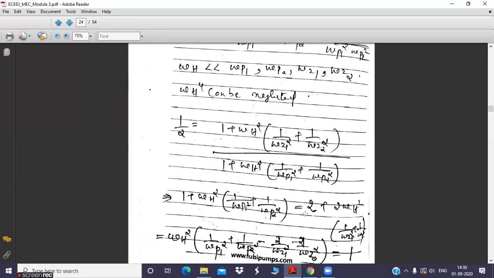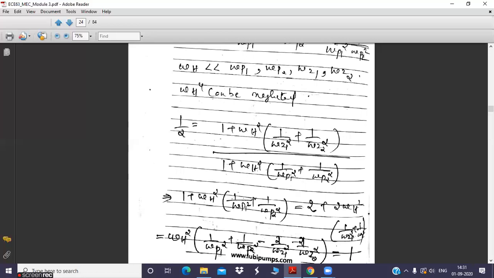Okay, those are higher order terms we have neglected because of this condition. What is the condition? The pole corresponding to the cutoff frequency is very much less than the poles and zeros of the high frequency gain function. So our equation becomes like this. Then we cross multiply and simplify. Just cross multiply this fraction, so it will be like this. Just try to work it out.